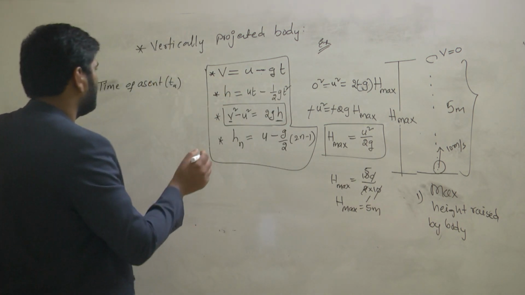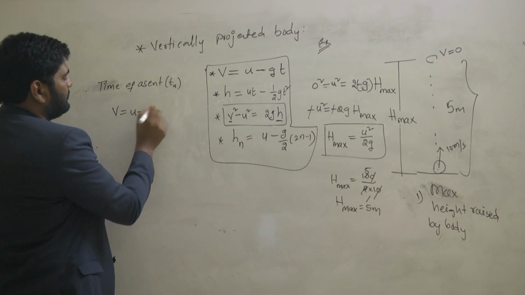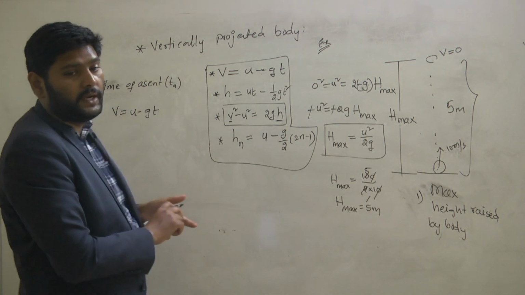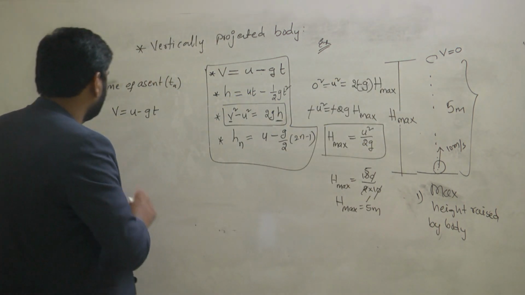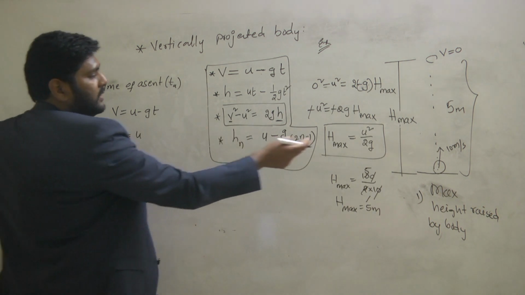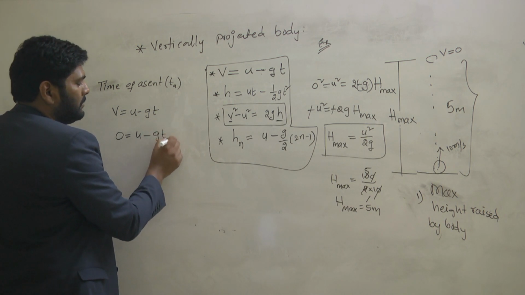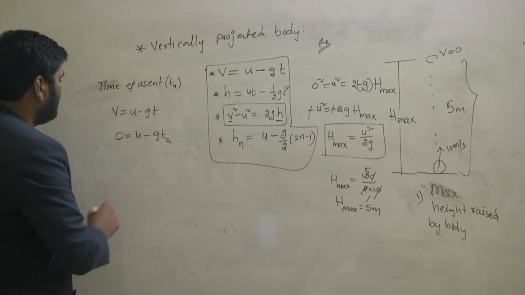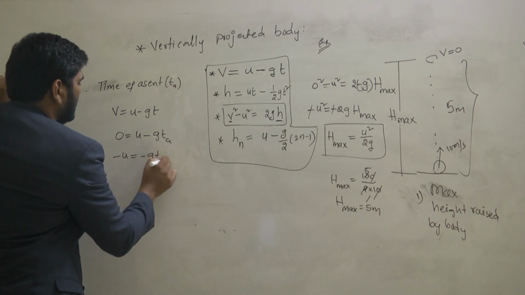By using the first equation, v is equal to u minus gt, when it is reaching the maximum height, how much is the v value? 0. So 0 is equal to initial velocity, since we are throwing with some velocity, minus g, it becomes TA. So from here, minus u is equal to minus g TA.